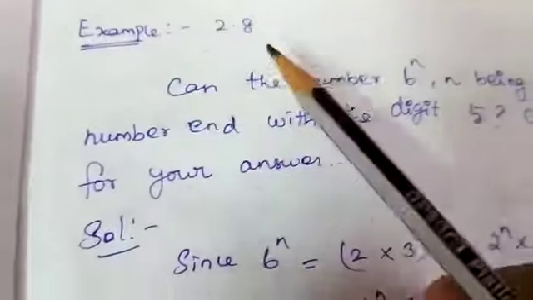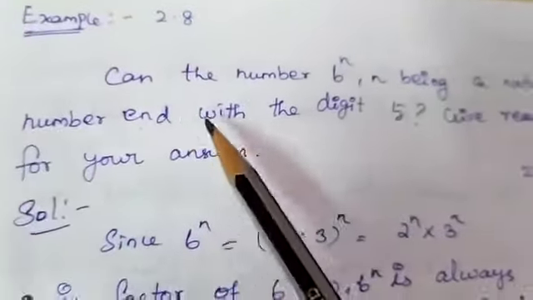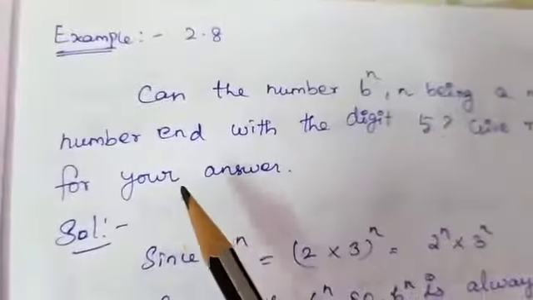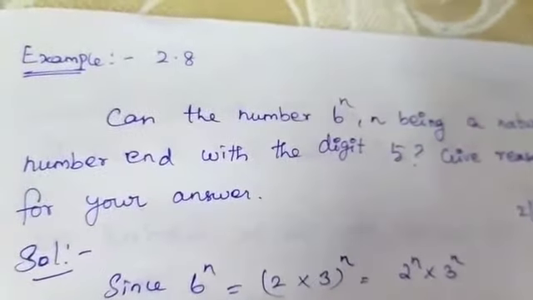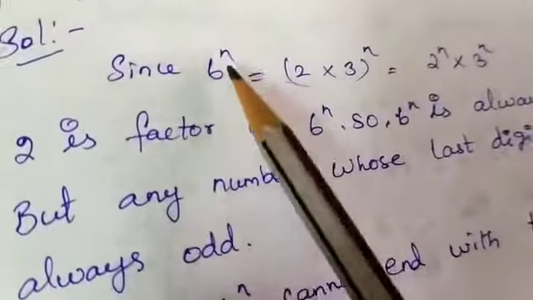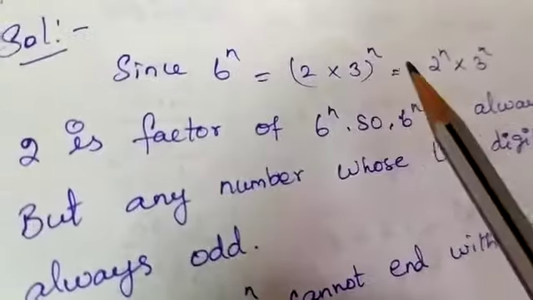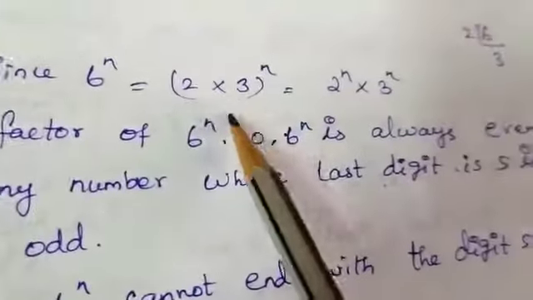So, our example number 2.8 is: can the number 6 power n, n being a natural number, end with the digit 5? We are going to give a reason for our answer. Let us see the prime factorization of 6 power n. That is 2 into 3 power n, that is 2 power n into 3 power n. So, 2 is a factor of 6 power n. So, 6 power n is always even.